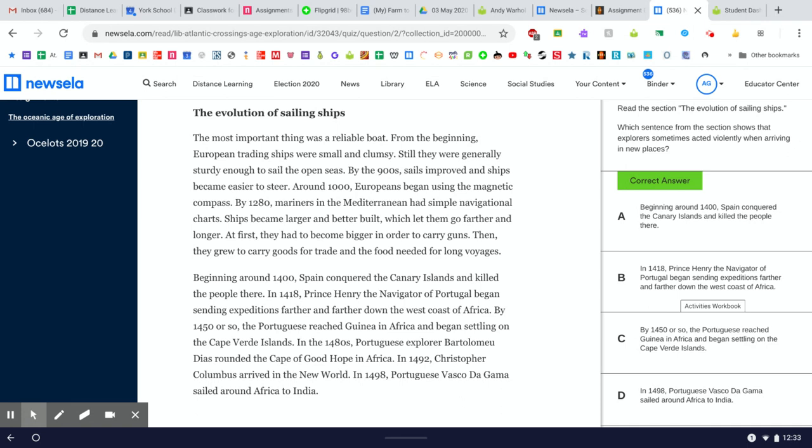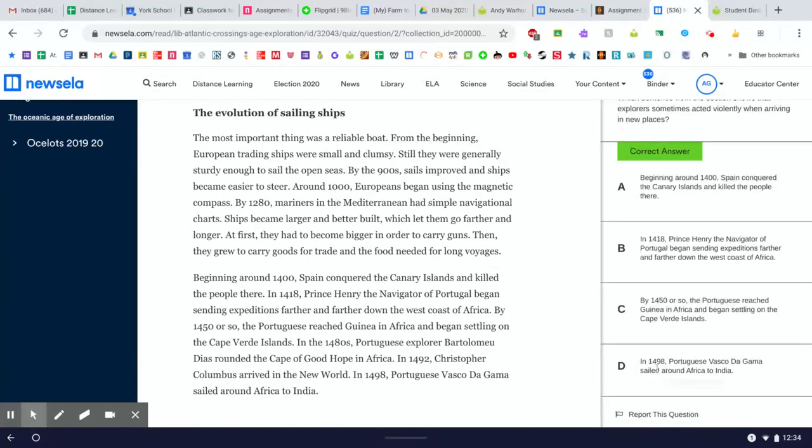Okay, sending people to go explore doesn't sound very violent to me, so I don't know if that fits. By 1450 or so, the Portuguese searched Guinea in Africa and began settling on the Cape Verde Islands. Okay, so they reached a faraway place and began settling in new islands. That talks about settling when they reached somewhere new, but it doesn't talk anything about being violent.